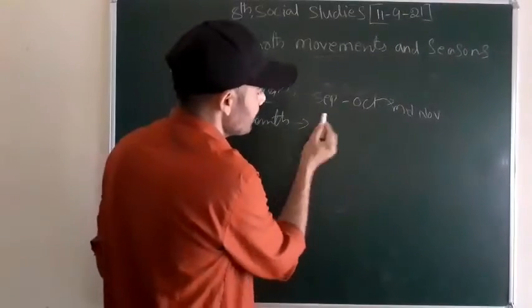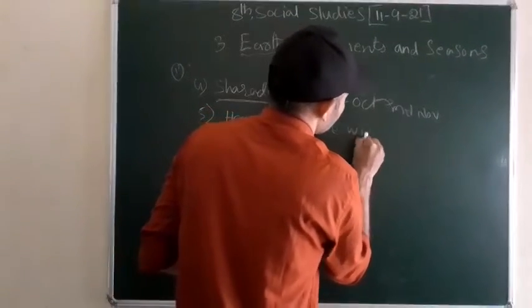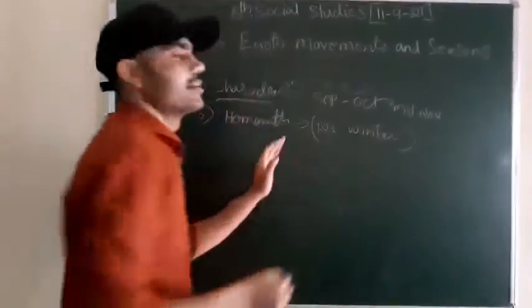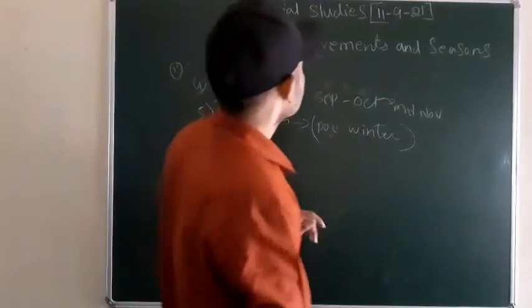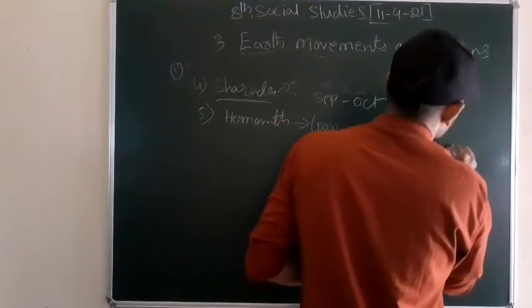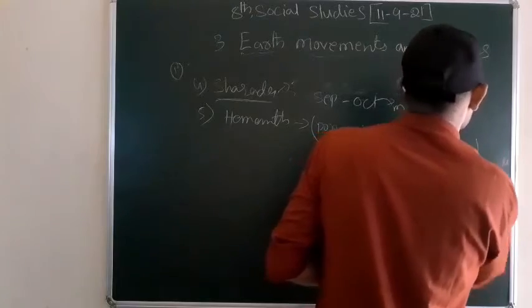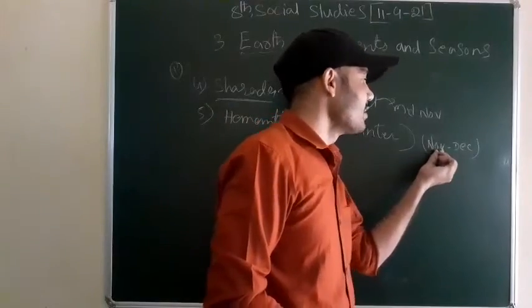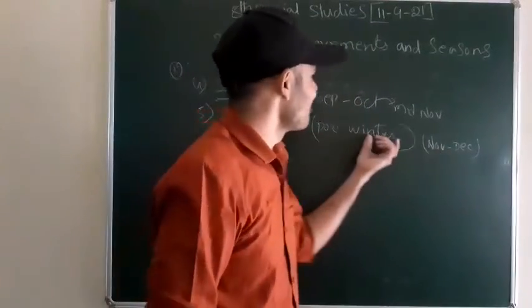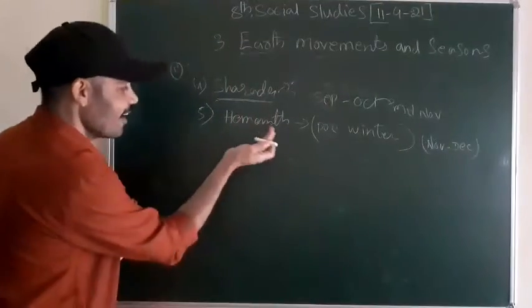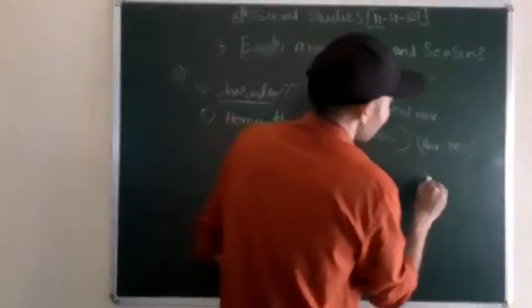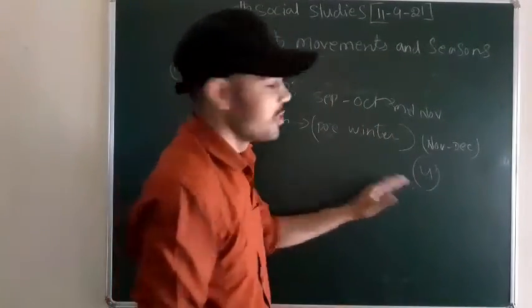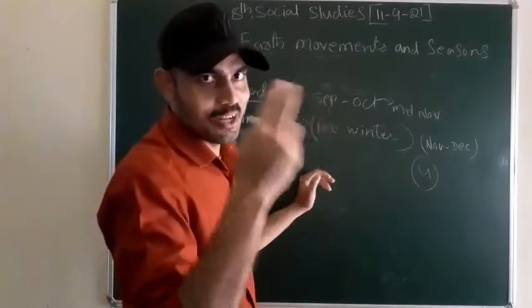Next, Hemanta. Hemanta is a pre-winter ritu, right? Before the winter comes, automatically the pre-winter starts. It is November and December. You might wonder, sir, we already receive the cold from mid-November, and you are saying it is pre-winter. According to English, winter, summer, each season has 4 months. But according to Sanskrit, each ritu has 2 months, right?